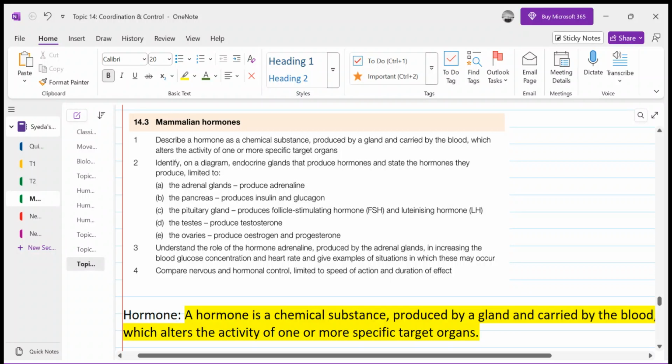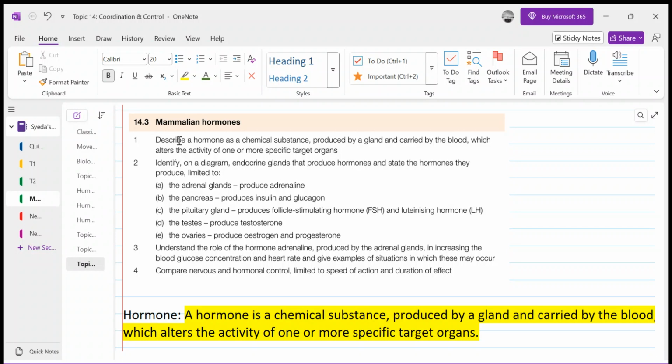Okay, so this is the syllabus outline that you must know about, in which we have to discuss the hormones, because there is a time when a definition was being asked of you, and it's a 3-mark question. So you need to memorize this definition of hormones. And after that, you should be able to identify and diagram different endocrine glands, and you should know what their functions are and which hormones they release.